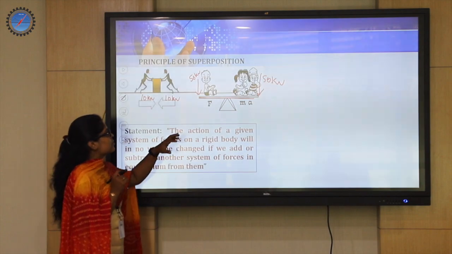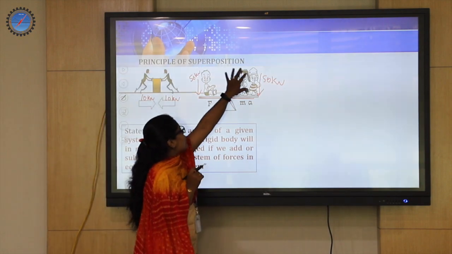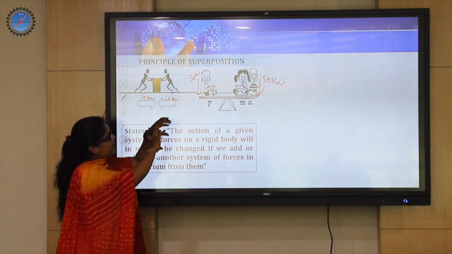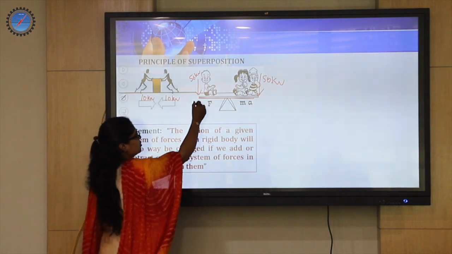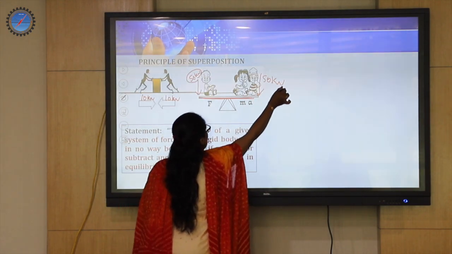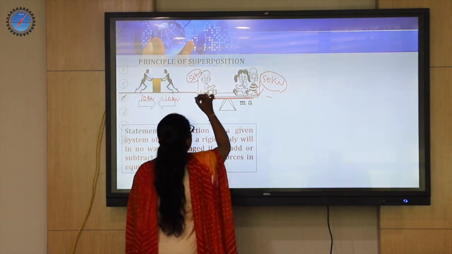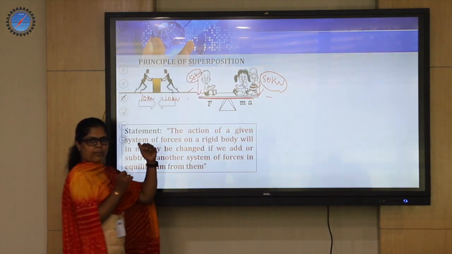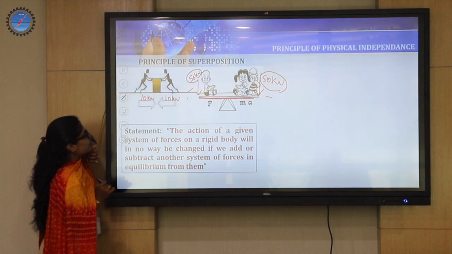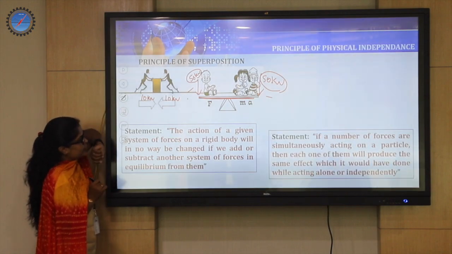What is that extra system of forces I have added? It is 50 kilonewton on this side and the other side. So even if I assume that it was there, even if I remove that also, this stagnancy remains the same, because this is again an equilibrium system which is being deducted. Okay, so this is about the principle of superposition of forces.